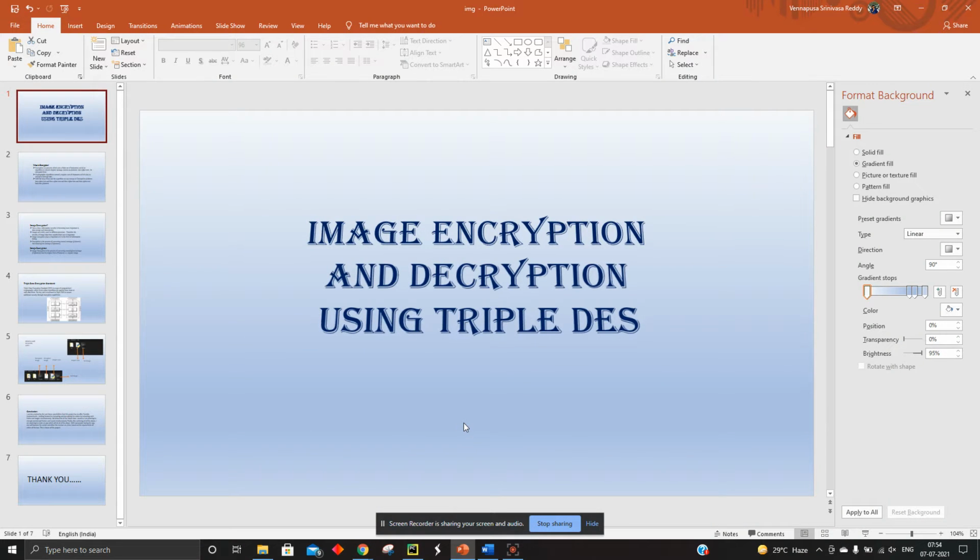Now I am going to present the internship project, and the title of the project is Image Encryption and Decryption using Triple DES. Before getting into the project, I would like to thank Xbox Data Labs for giving this opportunity. Now I would like to give a brief introduction of the project, why I built it, and what the necessity is for building this project.